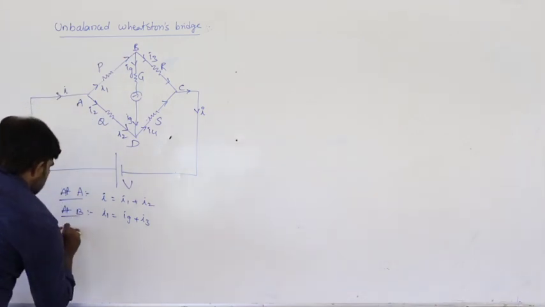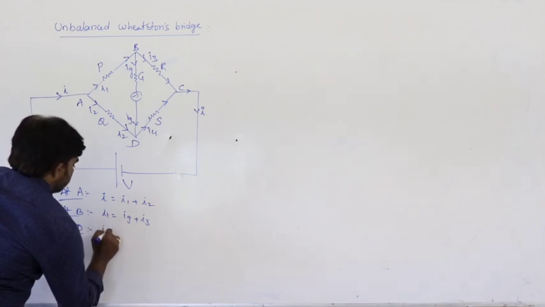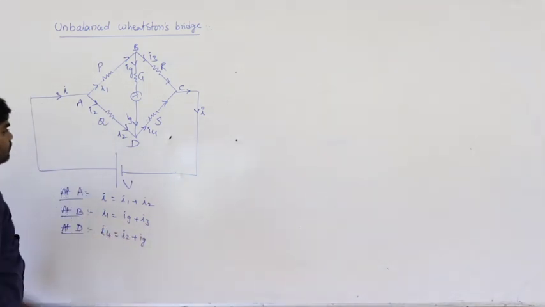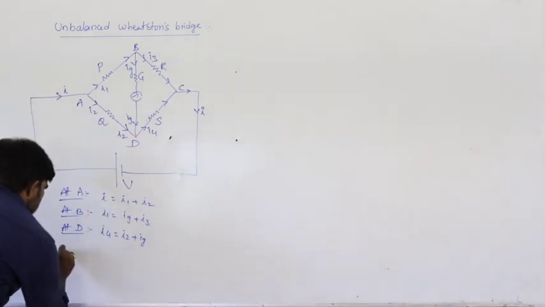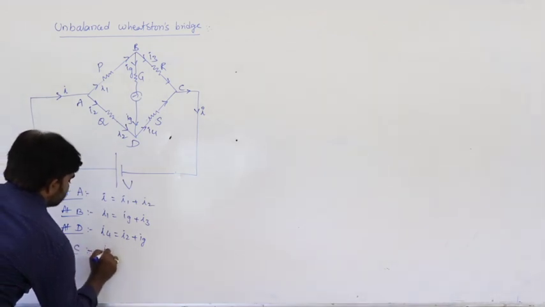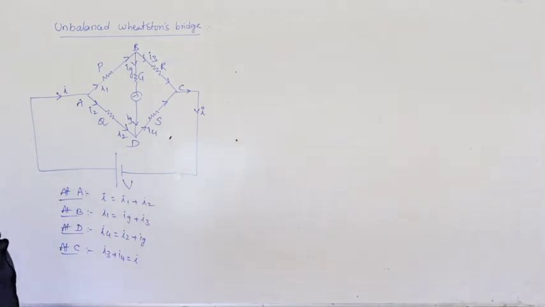Next at junction D, I4 is equal to I2 plus IG. So next at C, I3 plus I4 is equal to I.